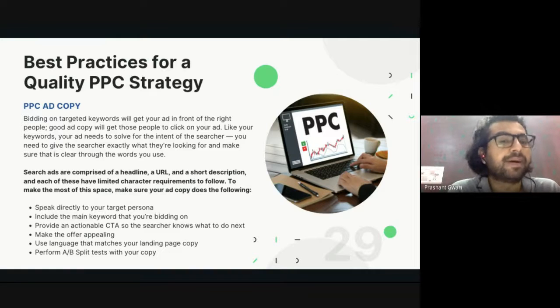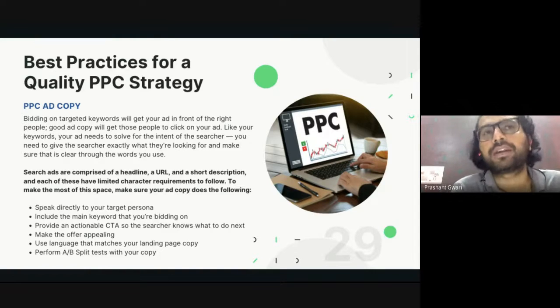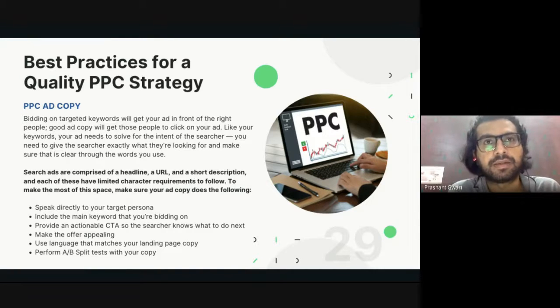But in search ads, there is a character limitation. So it's a really hard task to create an ad copy, and you need to work a lot before running an advertisement on PPC. Until you are 100% sure this is the perfect ad copy for my advertisement, don't bid on the keyword.